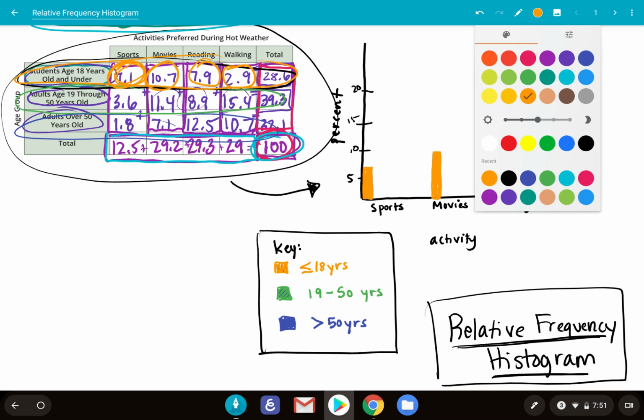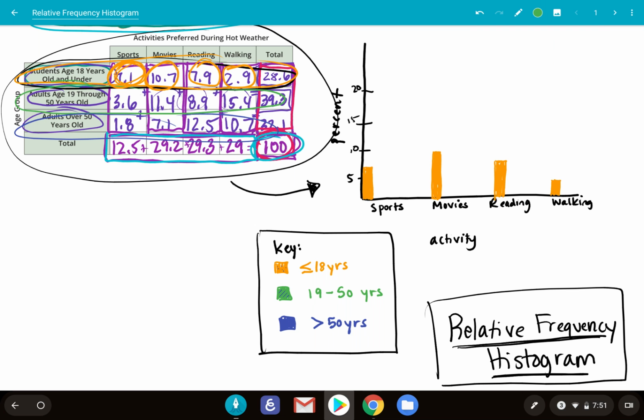Okay, so now I'm going to represent the adults 19 to 50. So for sports, it was 3.6%. It's approximately right here. And then for movies, 11.4%. It's a little bit higher.